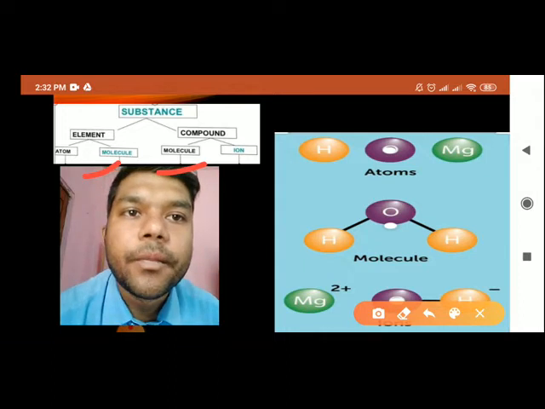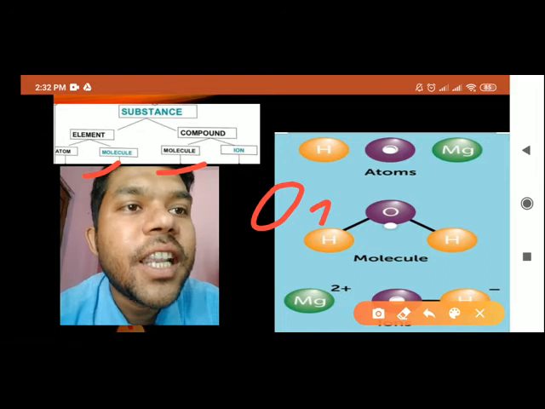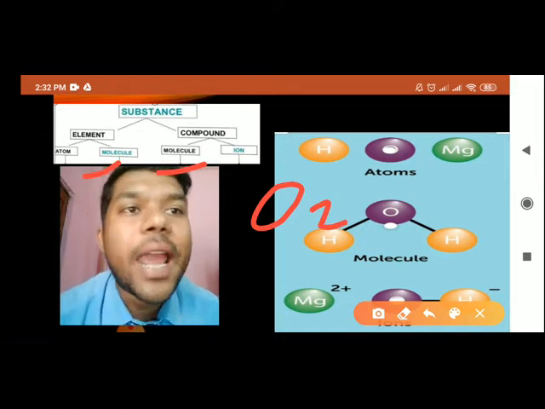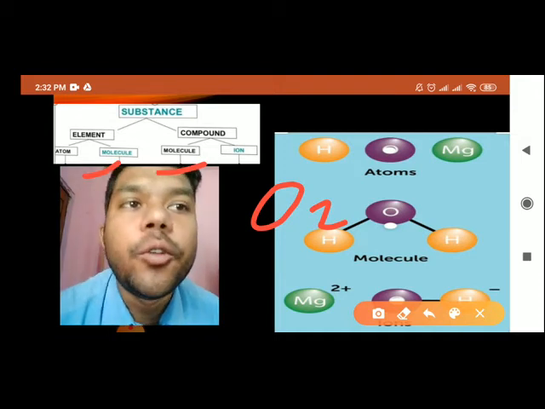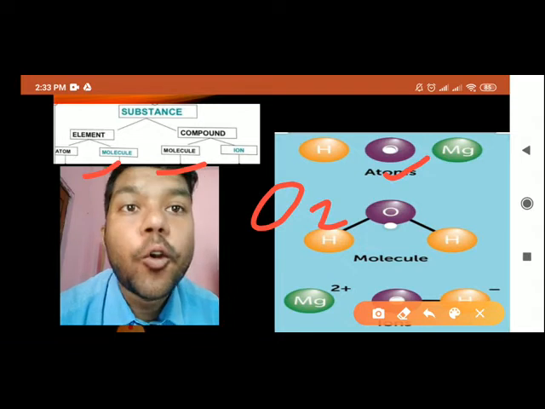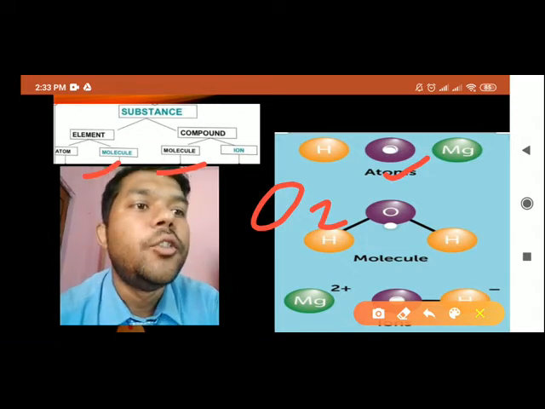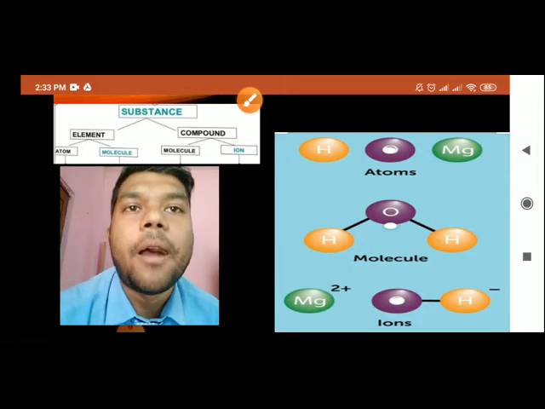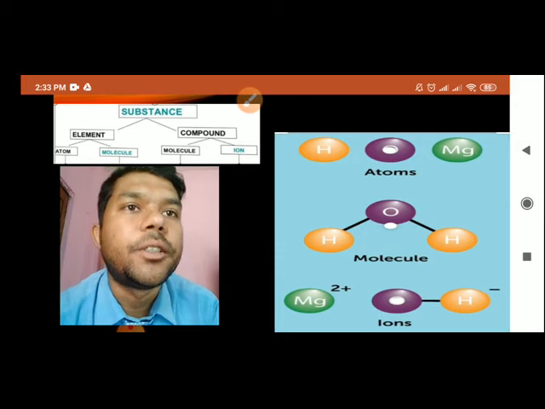oxygen. Oxygen gas, in the air chapter we have learned, there is written oxygen gas O2. That means two atoms combine together and form one molecule. So atom of oxygen is O, and O2 means molecule of oxygen. I think you understood the difference between atom and molecules.